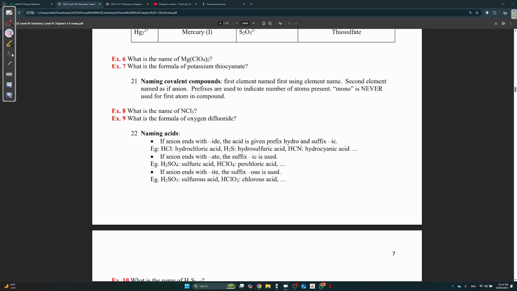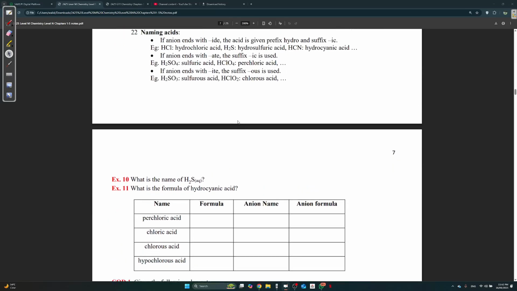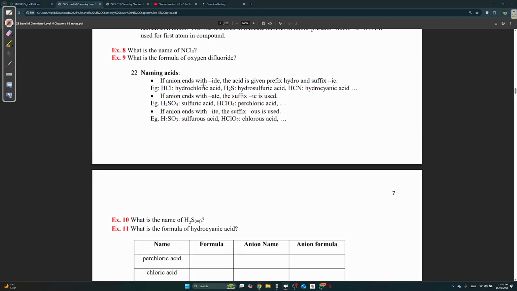Okay, naming acids. I think everyone knows how to name acids at this point. Let's take a look. If an anion ends with IDE, the acid is given the prefix hydro and the suffix ic. A very good example is HCl. The anion ends with IDE, right? So we say hydrochloric acid.